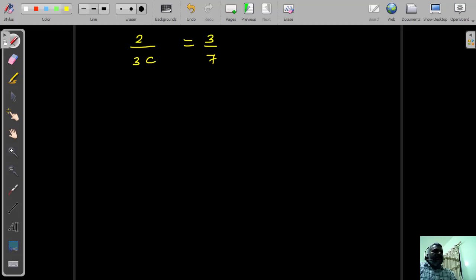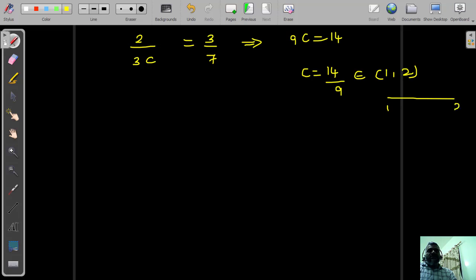Now I want to find the c value, cross multiply. From this we can say 9 times c equals 14, or c equals 14 divided by 9. So this belongs to the open interval 1 comma 2, because 14 by 9 is approximately 1 point something, which is less than 2. Just like this is 1, this is 2, so 1 point something lies in this interval. So clearly c belongs to the open interval 1 comma 2.